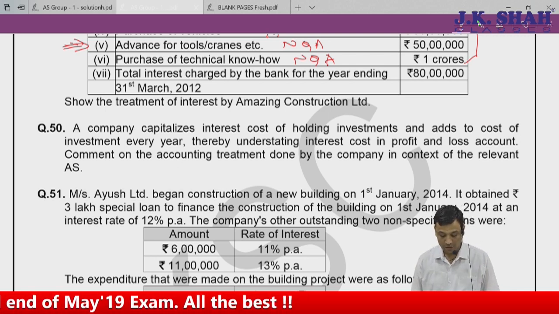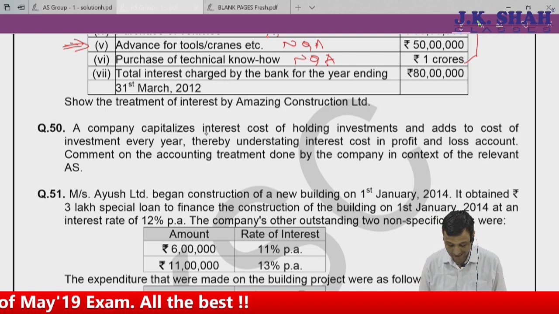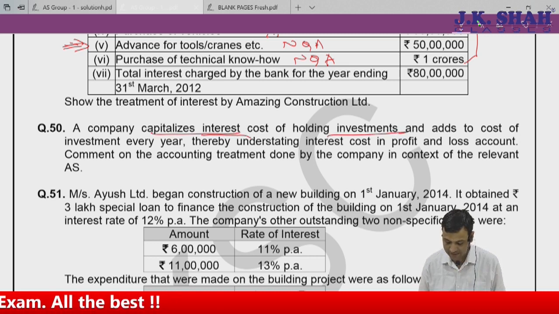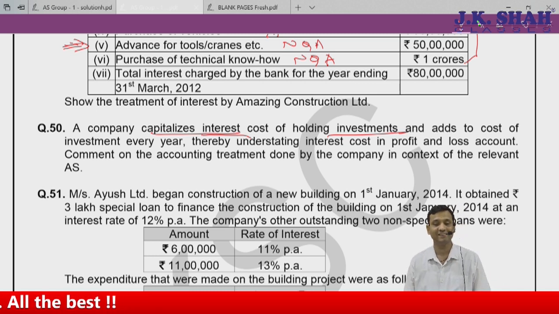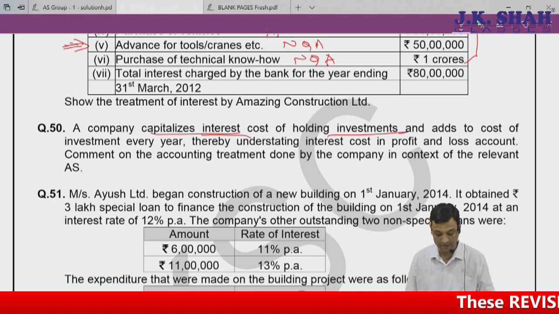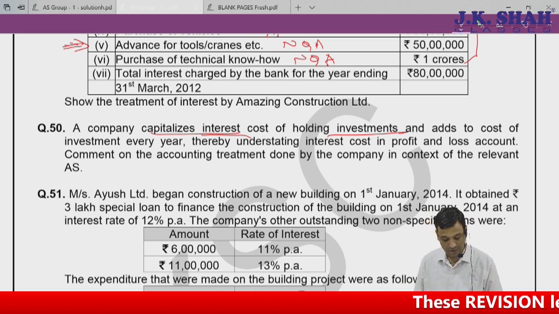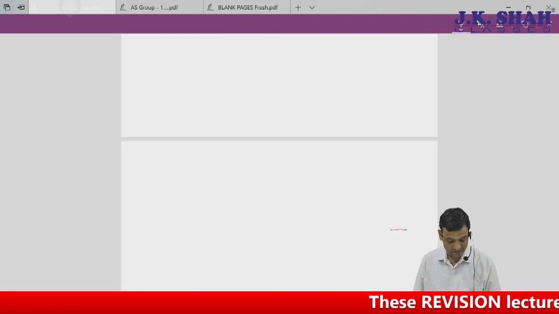Of course, it is incorrect to capitalize interest cost because investments are not a qualifying asset. They are ready for sale, for use at any given point of time, except where the investments are investment properties. So the accounting treatment done by this company is incorrect.